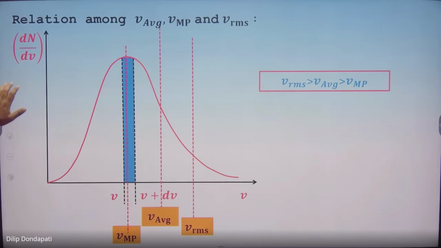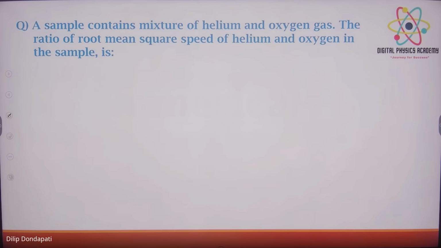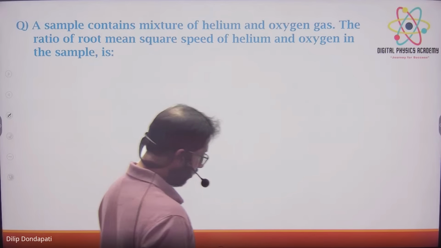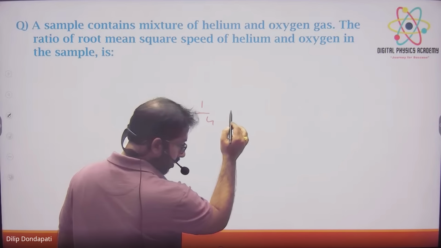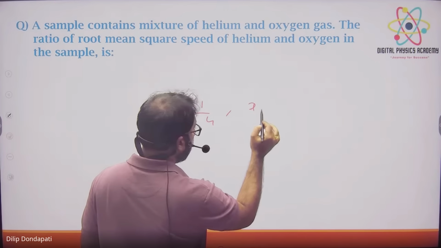Okay, let's do JEE Main questions. This is a 2024 question.